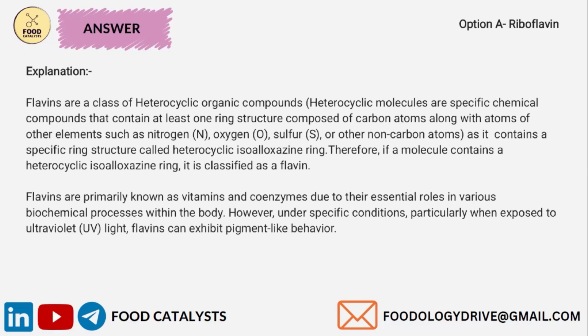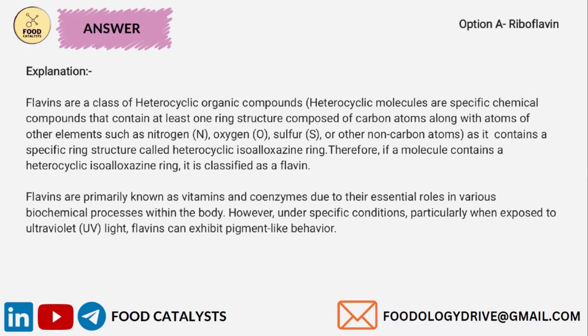I'll tell you what a heterocyclic molecule is. It contains at least one ring structure composed of carbon atoms along with atoms other than carbon, such as nitrogen, oxygen, or sulfur. Flavins contain a specific ring structure called the heterocyclic isoalloxazine ring. Therefore, if a molecule contains an isoalloxazine ring, it is classified as a flavin. Isoalloxazine is the structural foundation of flavins.